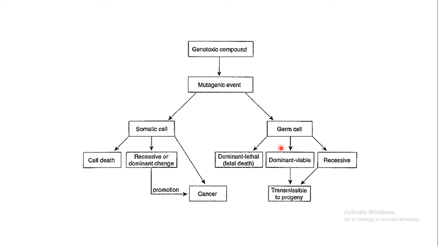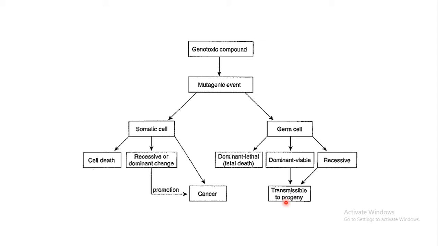So when these particular changes are dominant and viable, they may be transmitted. That particular genetic alteration which has taken place may be transmitted to the progeny, that is, to the offspring, the next generation. Sometimes these alterations remain recessive, that is, they remain suppressed or hidden, but there are some alterations which are transmitted to the progeny.